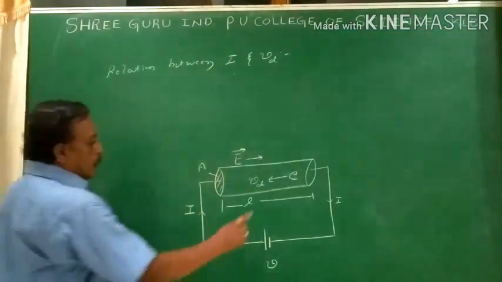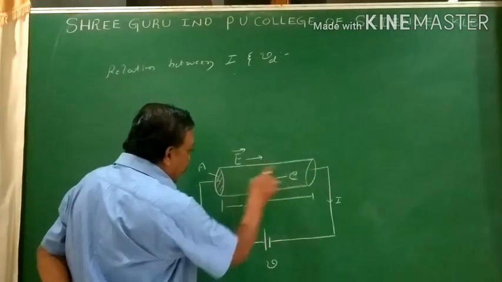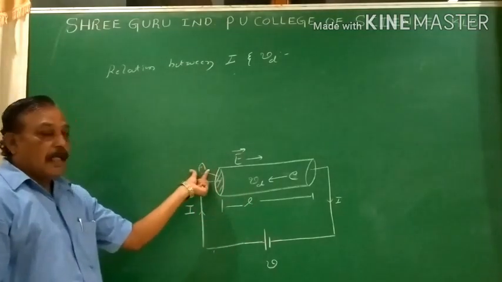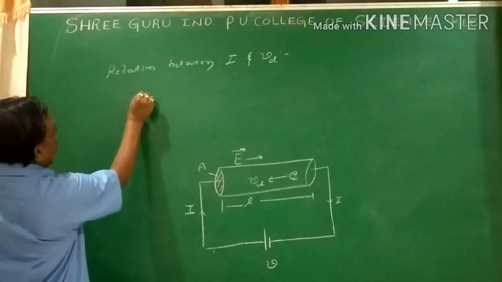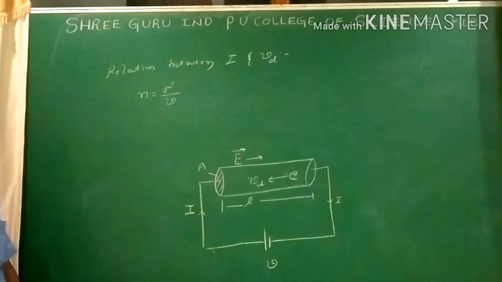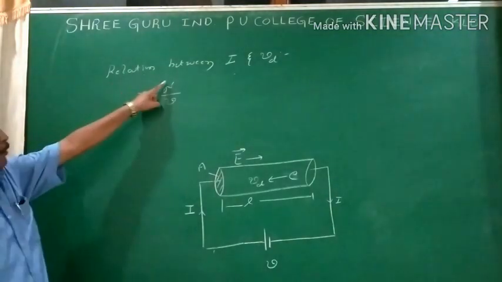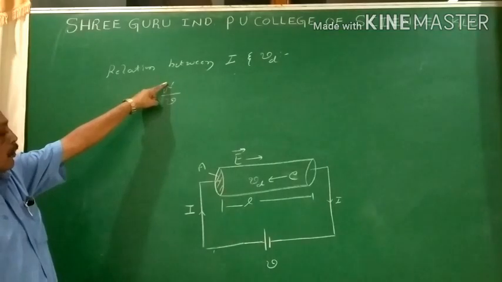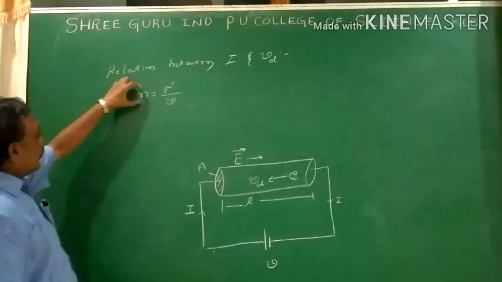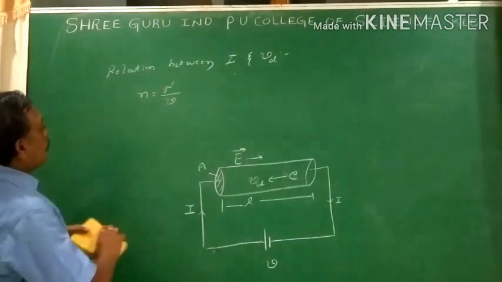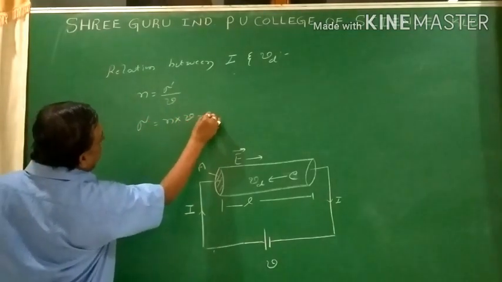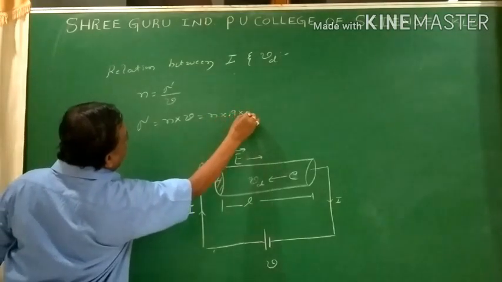When the electrons are moving across the ends of the conductor, there are N number of electrons. These N number of electrons are crossing the length L and covering the area A. Then I come across the number of electrons per unit volume, which is represented by small n. Small n equals the number of electrons per unit volume. Then the number of electrons N equals n into V, where V is nothing but area into length.